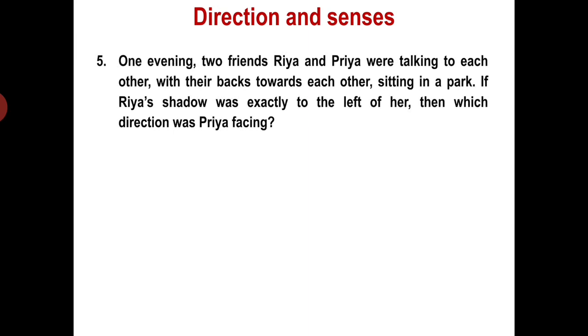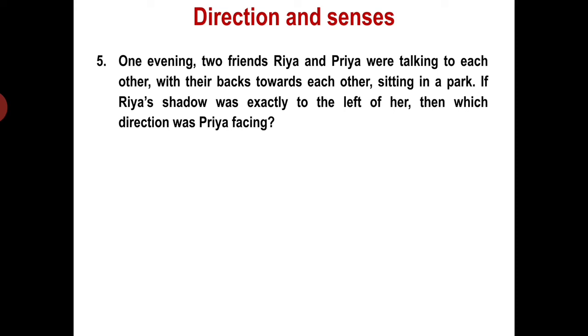Let's take the next question. One evening, two friends Ria and Priya were talking to each other with their backs towards each other, sitting in a park. If Ria's shadow was exactly to the left of her, then which direction was Priya facing? Try to understand this question. Both are sitting back to back, means they are facing opposite directions.